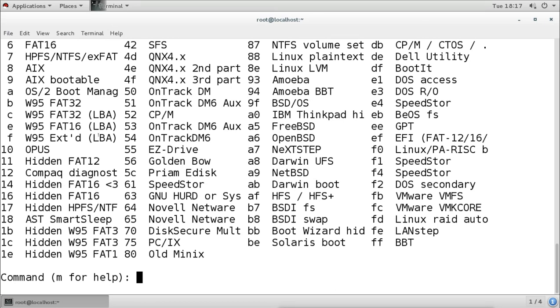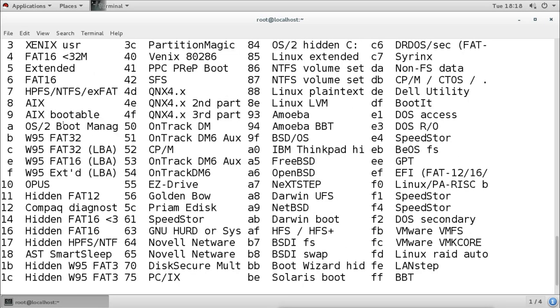So we can still create partitions of any of these types, but it will remain a raw partition. Now a raw partition we cannot use until we create a file system. So for creating the file system we have to install the support for that file system in our kernel. We have to update the kernel for it. Otherwise we cannot use it. We can only create the raw partition.